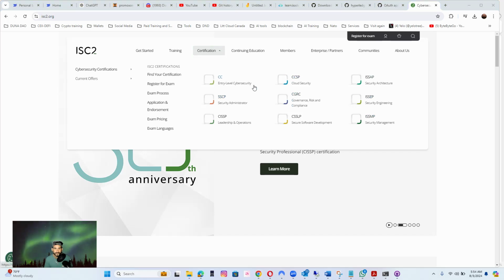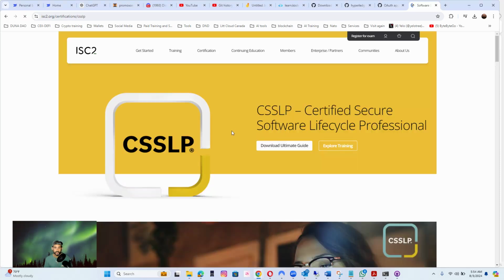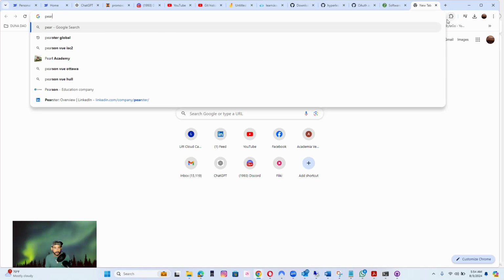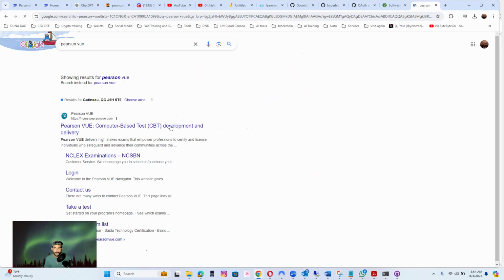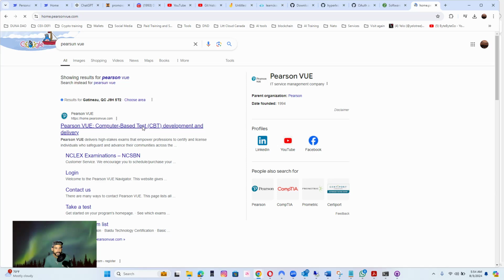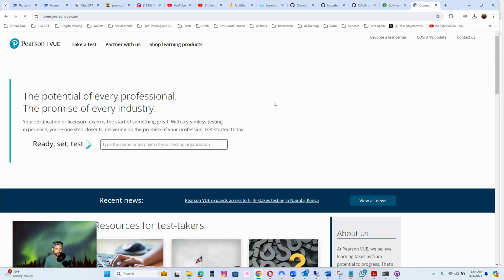What is it? Right here, secure software development. So this is a certification that you can get, and you don't have to wait 5 or 10 years. Anyone can book this exam. I don't know if you know about Pearson. Here, you can come over and book exams with many different vendors.